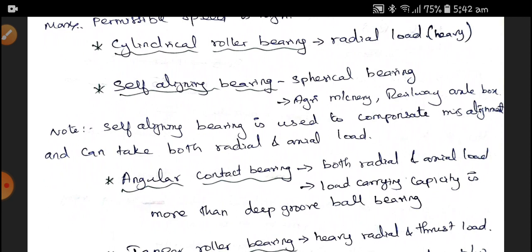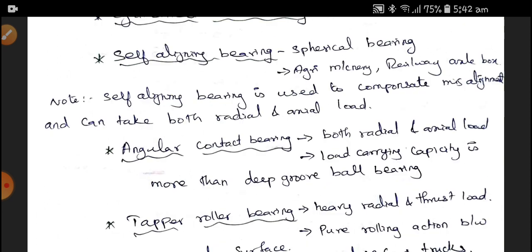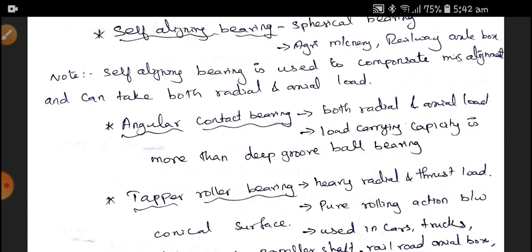We have to note the key point in the self-aligning bearing. Self-aligning bearings are used to compensate misalignments and take care of both radial and axial load. This is an important point. Next one is the angular contact bearing. It can take both axial as well as radial loads, and the load carrying capacity is more than the deep groove ball bearing. Therefore, the angular contact bearing is better than the deep groove ball bearing in high load and high speed applications.